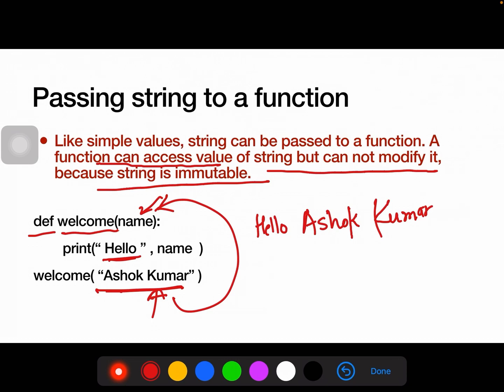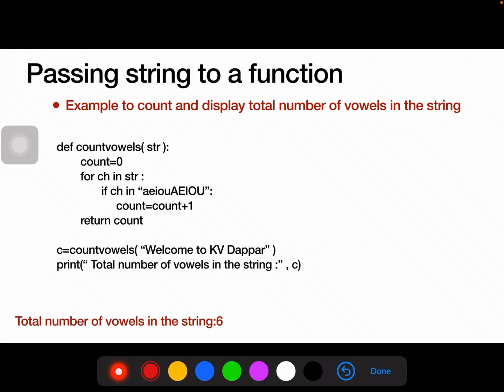Now see another example. In this program we have to count and display the total number of vowels in the string. Let's understand the code. Def is the keyword, count_vowel is the name of the function, and str is the parameter.